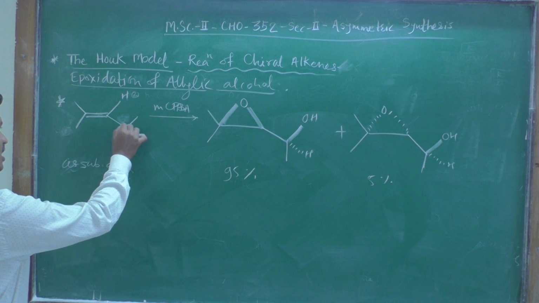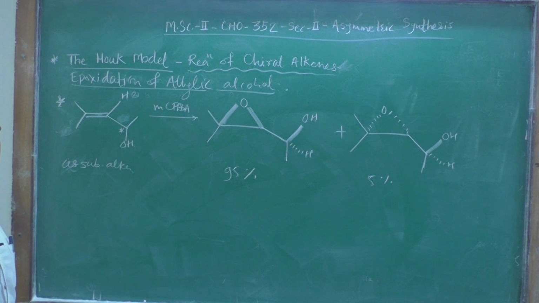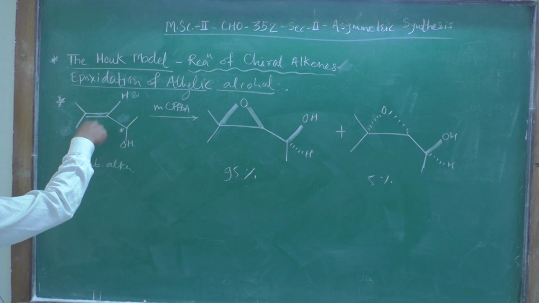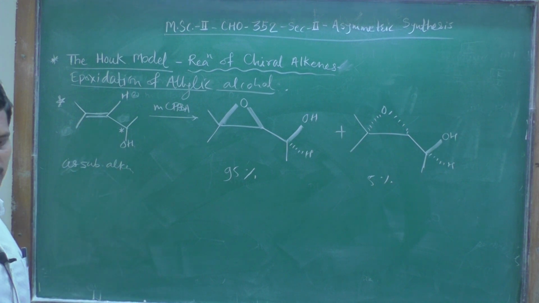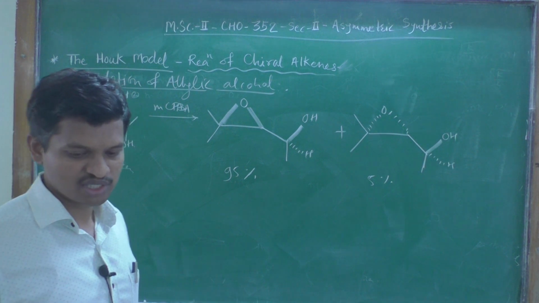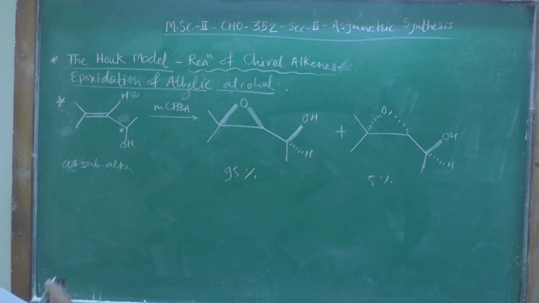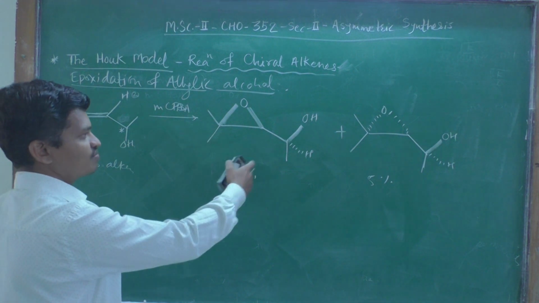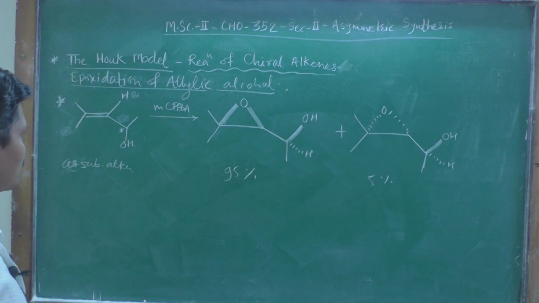This carbon atom is also a chiral center, with hydroxy, methyl, proton, and this carbon-carbon double bond, that is the alkene. So they are forming in such proportions. We have to show here why this product is forming in major proportion and why this is in lower proportion.